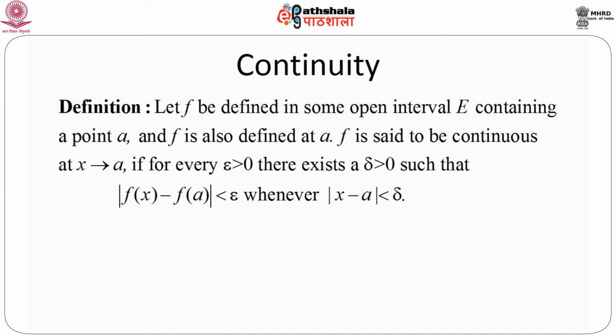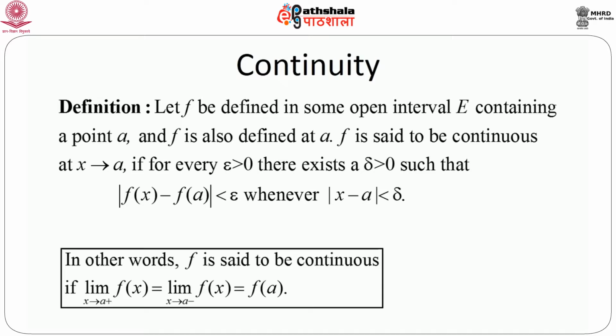And if we see that as x approaches a, or as x is very very close to a, or the distance between x and a is very very small, then f(x) and f(a) are very close to each other, or rather the distance between f(x) and f(a), which is the modulus of f(x) minus f(a), is extremely small, then we say that f(x) is continuous at x equals a.